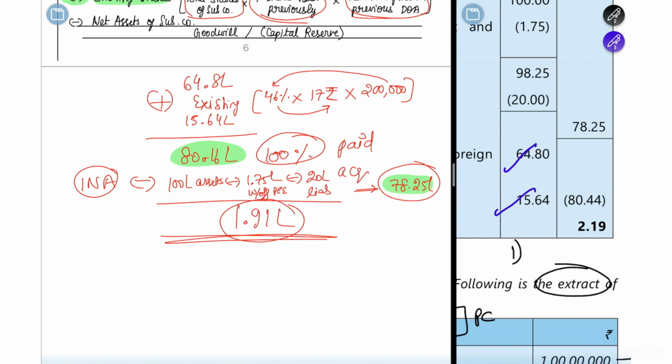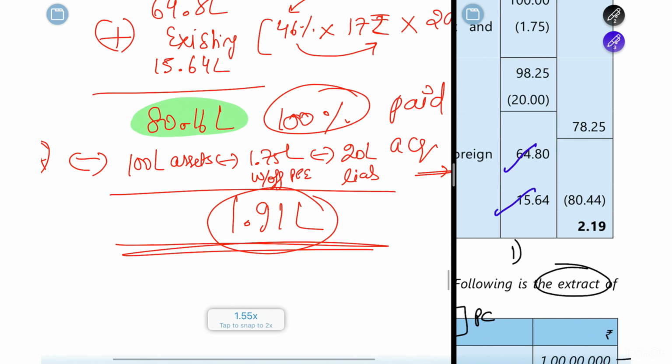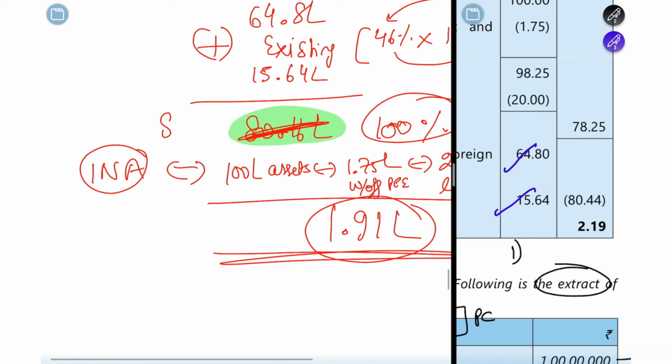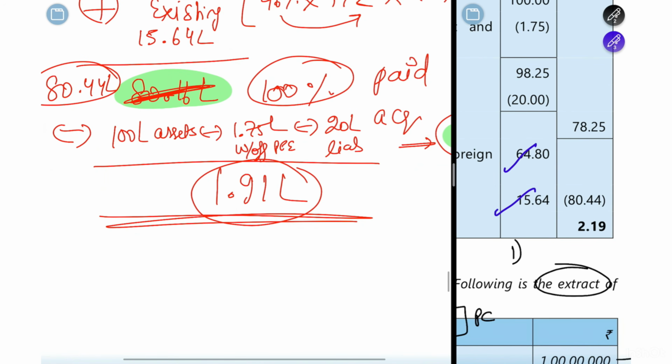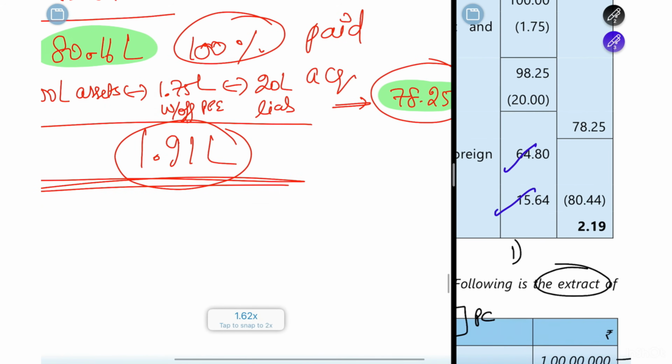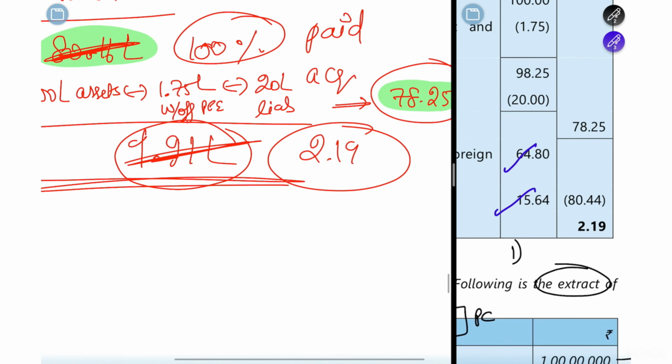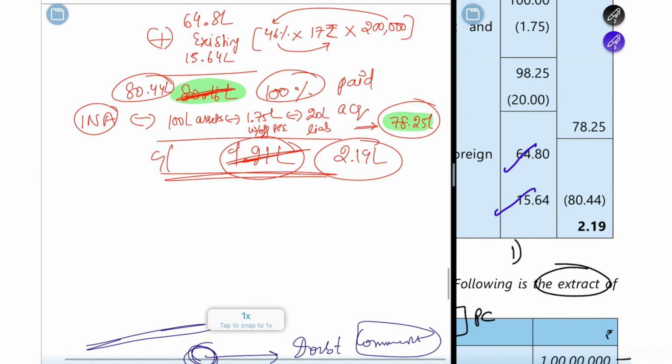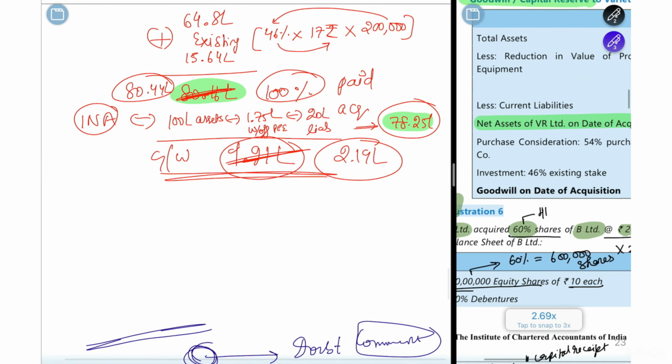So 64.8 plus 15.64, sorry, what I've written is wrong. This is 80.44 lakh. So if you do 80.44 lakh minus 78.25 lakh, it is coming as 2.19 lakh. So this is what you have created as goodwill on the date of acquisition.